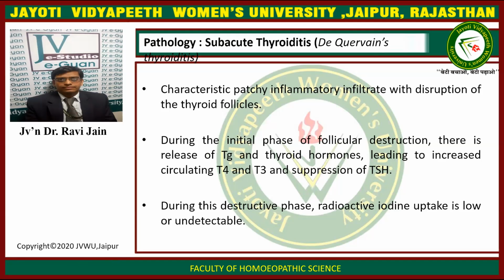Next, we come to the pathology of subacute thyroiditis, or De Quervain's thyroiditis. It includes a characteristic patchy inflammatory infiltrate with disruption of the thyroid follicles. During the initial phase of follicular destruction, there is a release of thyroglobulin and thyroid hormones, leading to increased circulating T3 and T4 levels and suppression of TSH. During this destructive phase, radioactive iodine uptake is low or undetectable.